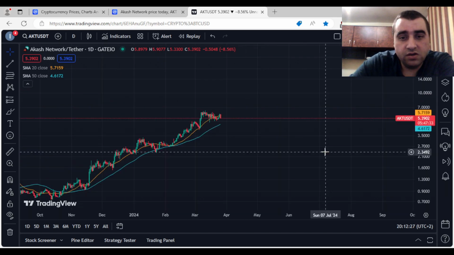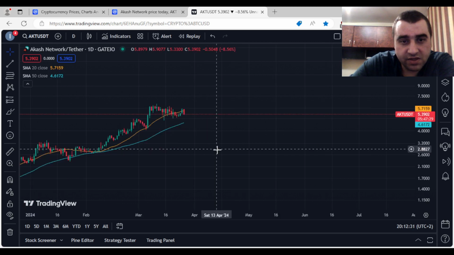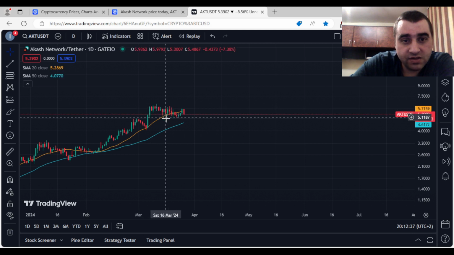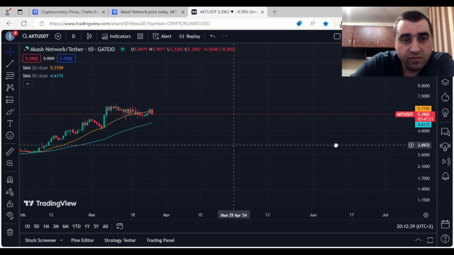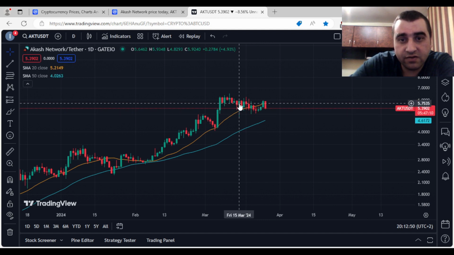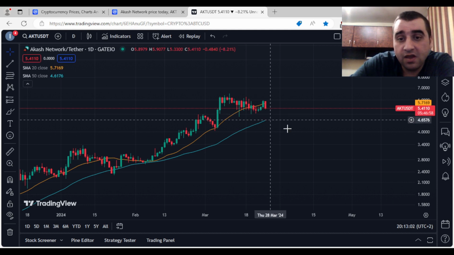Let's look at more recent price action, and it seems that from March, so this month, we are in some sort of a channel. The price for now didn't drop below $5. We have this wick that dropped as low as $4.82, but after that we can see clearly that the price maintained above $5.